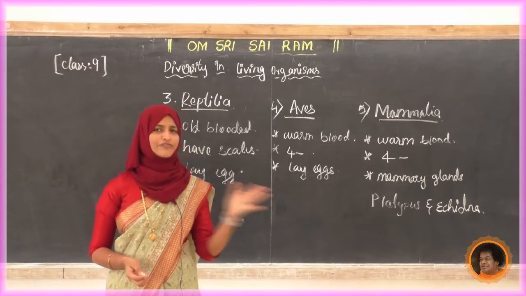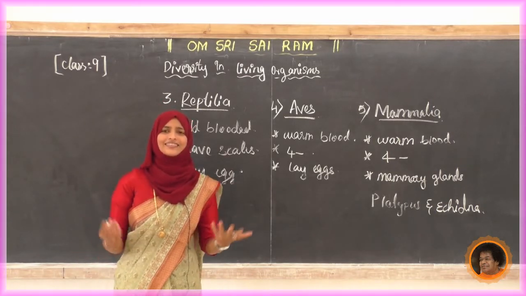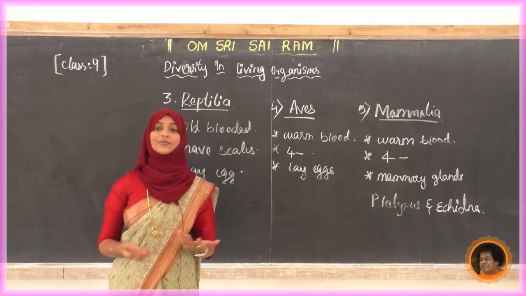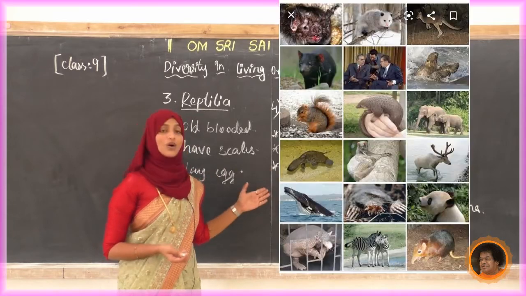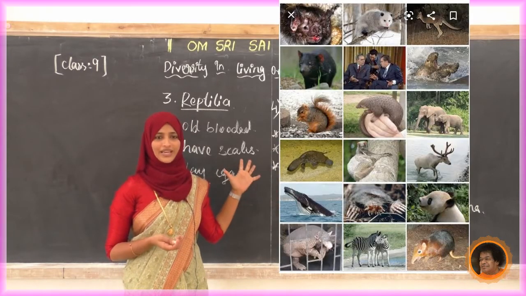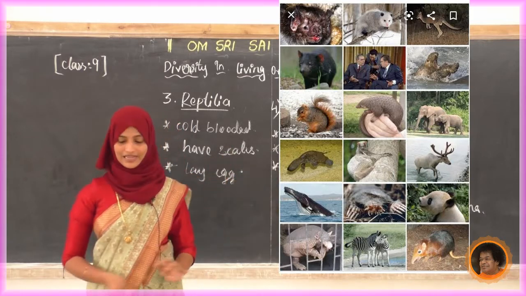Okay, different examples and different photos we can get on the internet, and we can also observe them in our surroundings. Just collect the examples. If you get photos, just collect them. See, these are some of the examples for this mammalia. We can get a number of examples. Yes, okay, these are the examples.